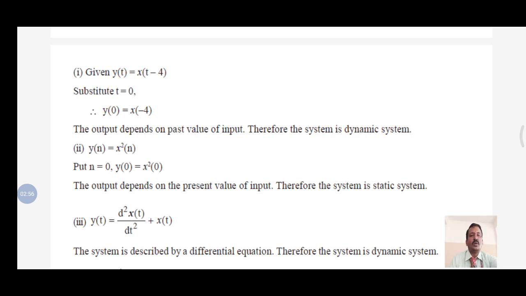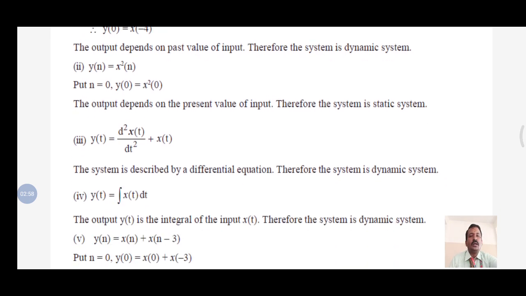Now I will go for another one. y of t is equal to d squared x of t by dt squared. And another problem, y of t is equal to integral x of t dt. If the equation has a differential or integral, then the system is always said to be dynamic.